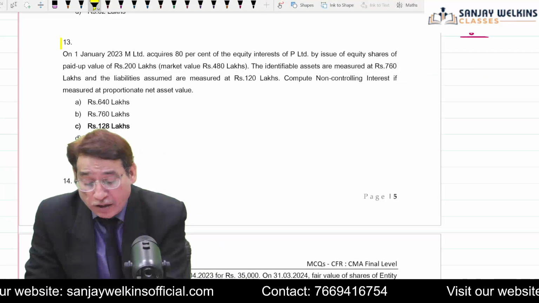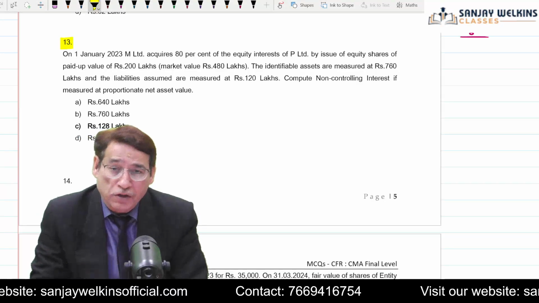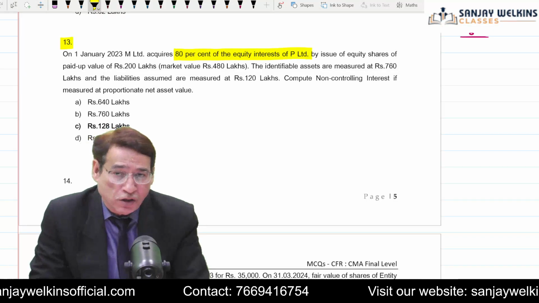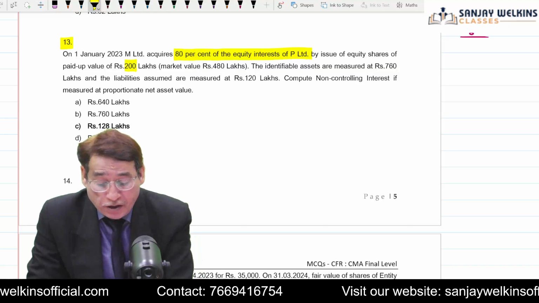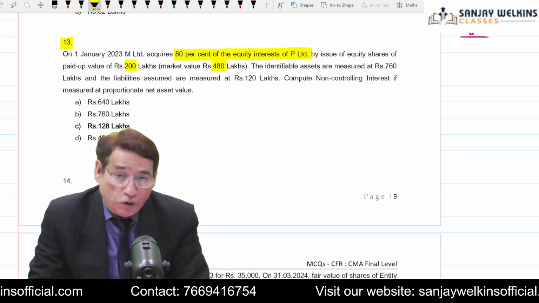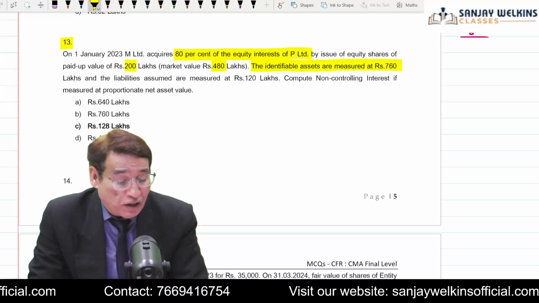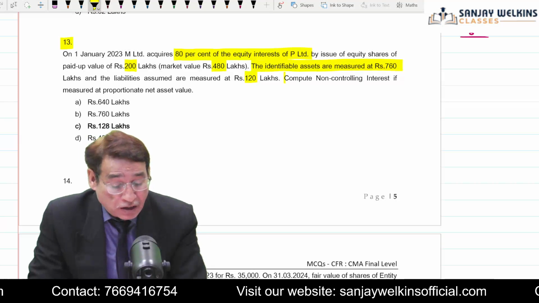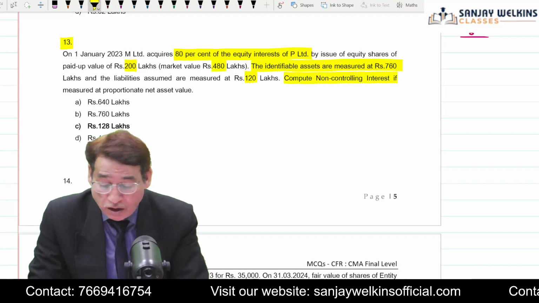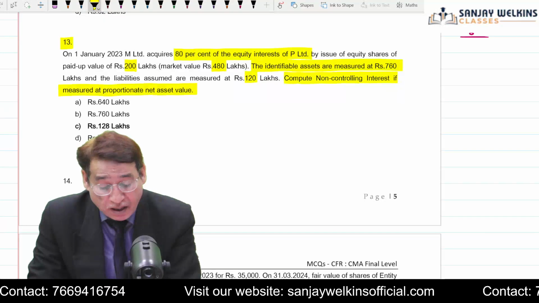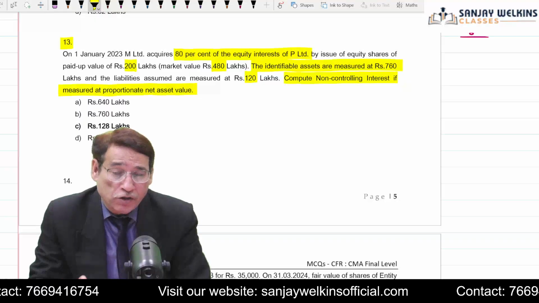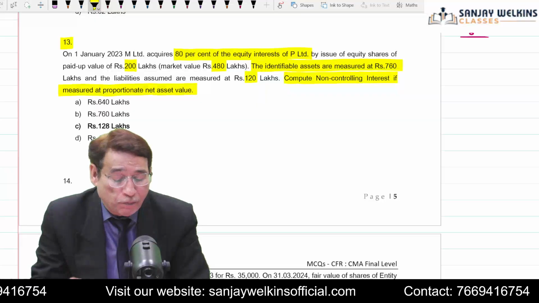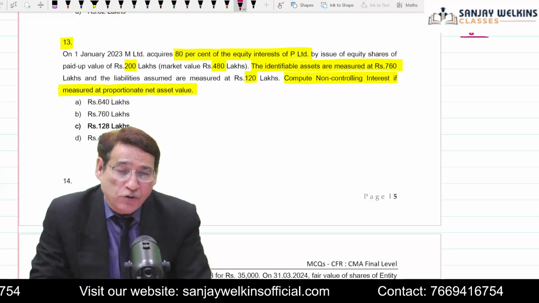Similarly, in the next question, it is given that on 1st of January 2023, M Limited acquired 80% of the equity interest in P Limited. Similar to the last question, it is written that paid up value is 200, but the market value is 480 lakh. The identifiable net assets are measured at 760 lakh and liabilities are 120 lakh. Here it is written to compute non-controlling interest if it is measured at net asset value. This question is not asking you to compute the amount of goodwill or gain on bargain purchase. You are simply supposed to compute the value of the NCI, and I need not tell you what the value will be.